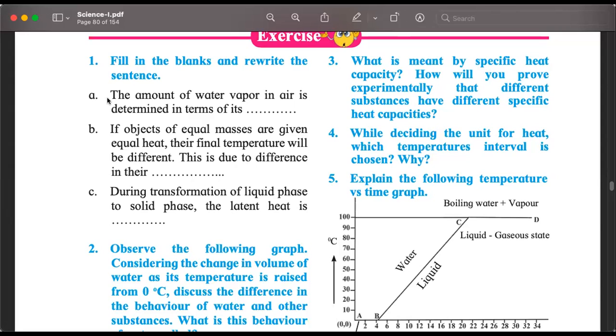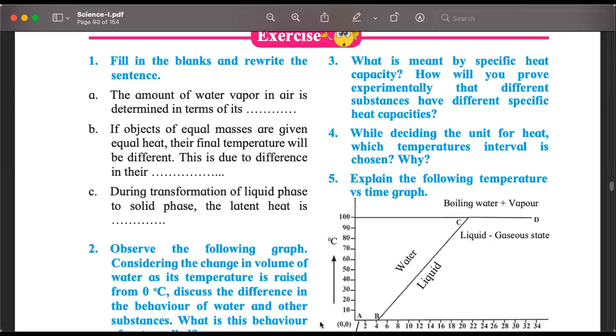So Chanda says humidity, relative humidity, absolute humidity. No, Usman, heat is not the question here. So the amount of water vapor in air is determined in terms of its absolute humidity or relative humidity. Yep, agreed. The second question that we can answer is question number 4. Look at question number 4. While deciding the unit for heat, which temperature interval is chosen? Which temperature interval? Is it 0 to 1?